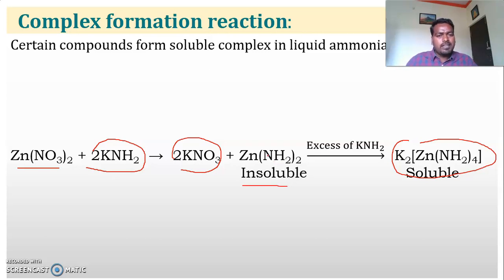Again, this zinc diamide reacts with excess potassium amide and forms a tetraamide complex. The NH2 minus is the ligand. The ligand must be electron rich and the metal ion electron deficient, so it can donate a pair of electrons to form a coordination bond.